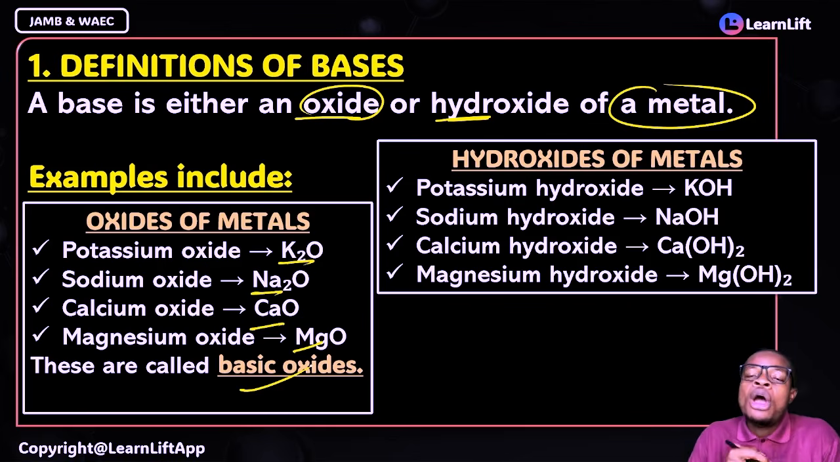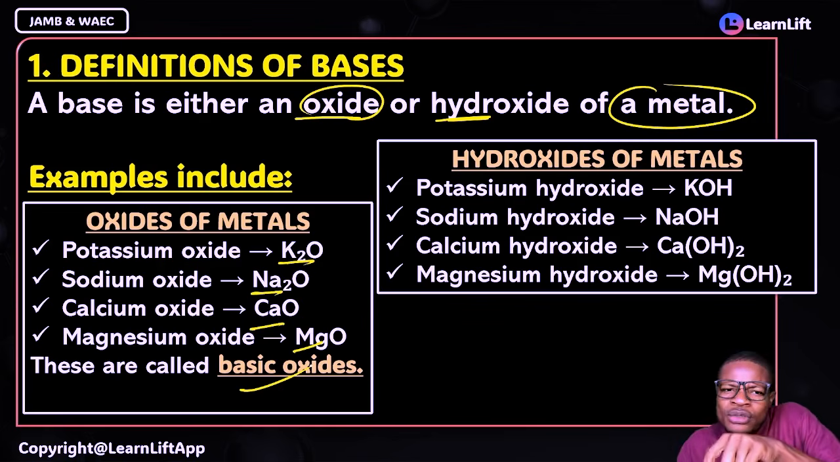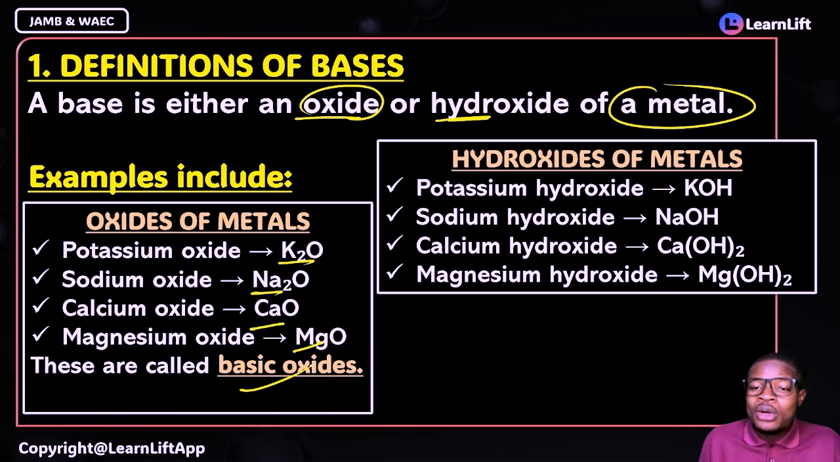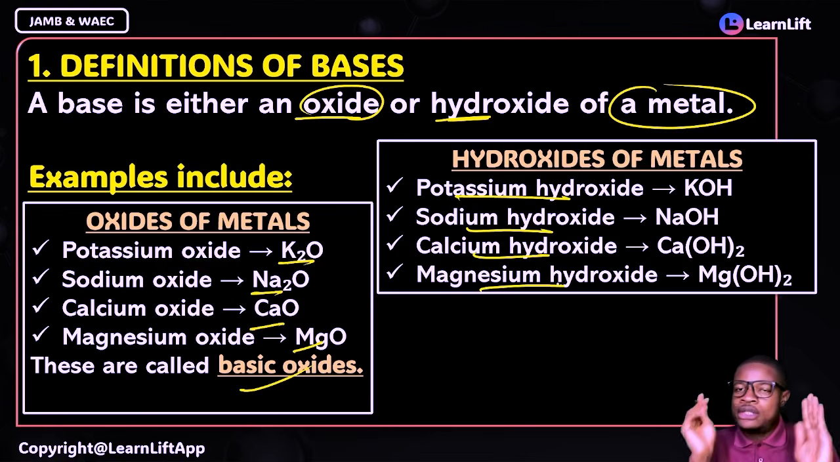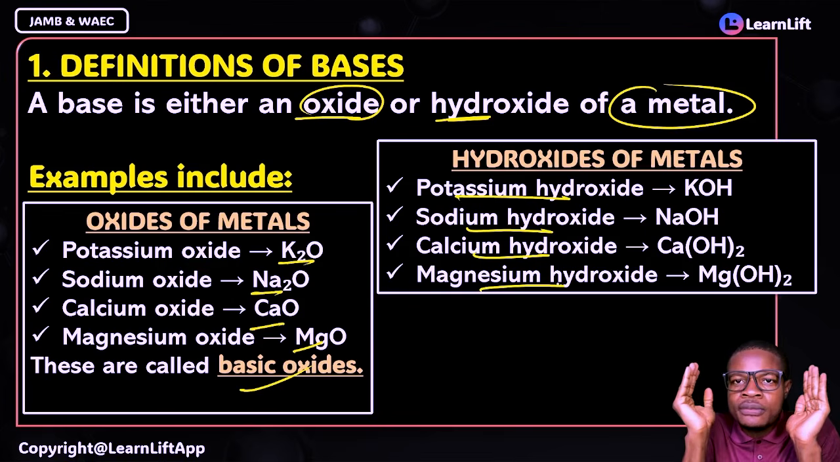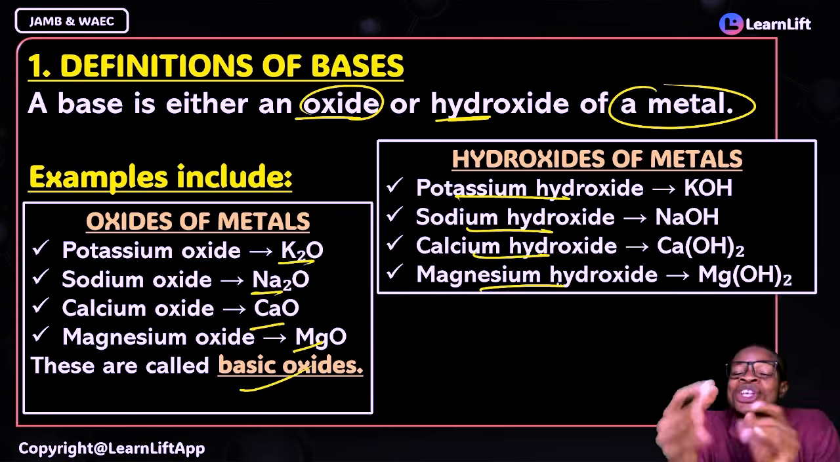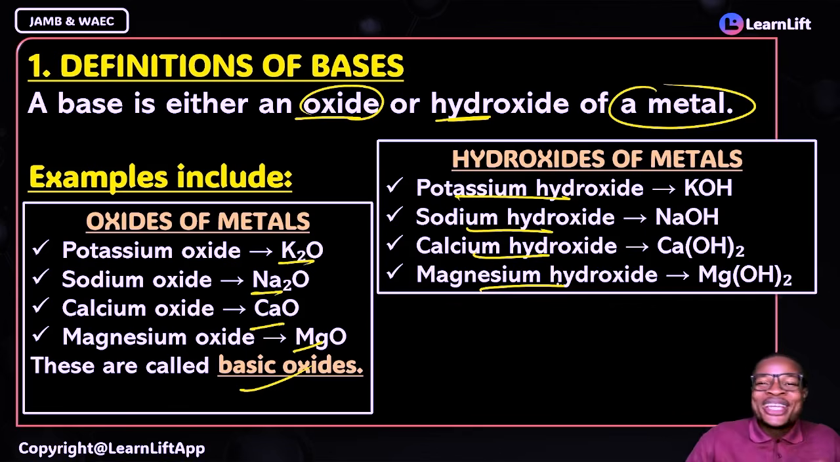Good. Now, hydroxides of metals, we said that a base is either an oxide of a metal or a hydroxide of a metal. Hydroxides of metals, what are they there? Potassium hydroxide, sodium hydroxide, calcium hydroxide, magnesium hydroxide. Very easy. If you get this very fast and you understand it. Sometimes there are some questions that they will bring. It will look a bit confusing, but they are very simple.